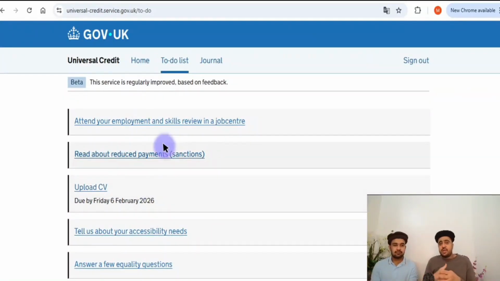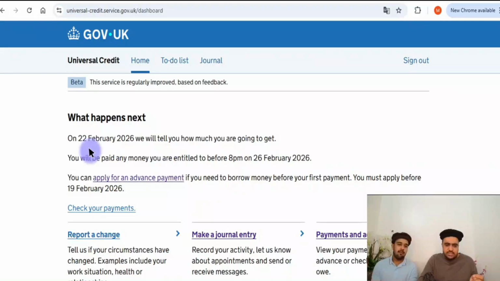So this was how to apply for universal credit. I think you get your first payment after around a month. You can see over here when you're going to get your first payment. It says that on the 22nd of February they will let you know how much you're going to get, and you will get it on the 26th of February. We applied around the 20th of January, so roughly after a month.